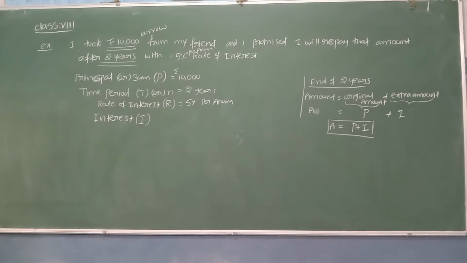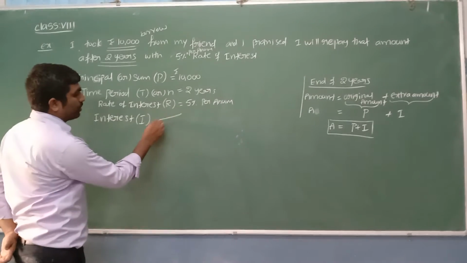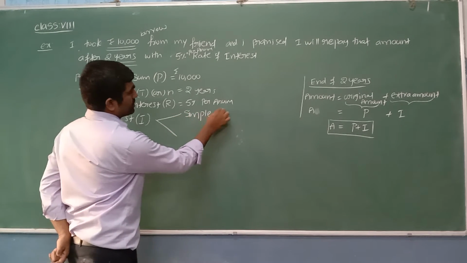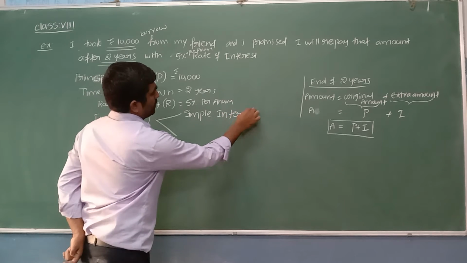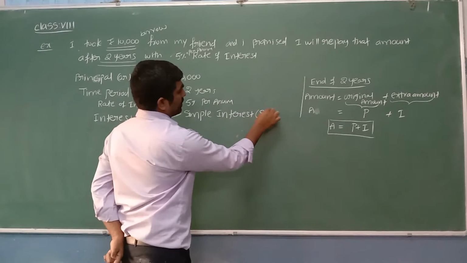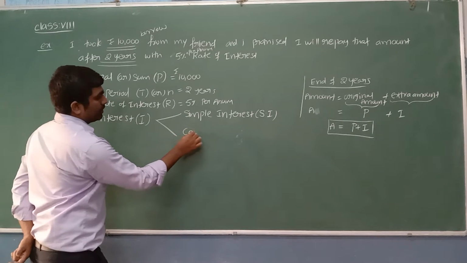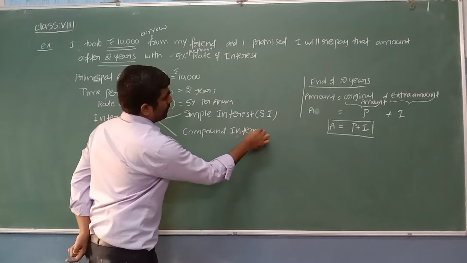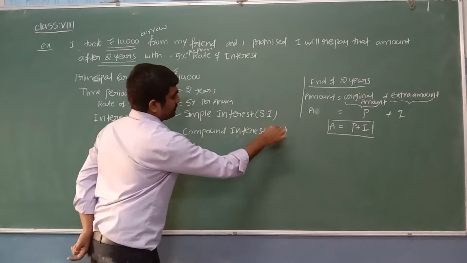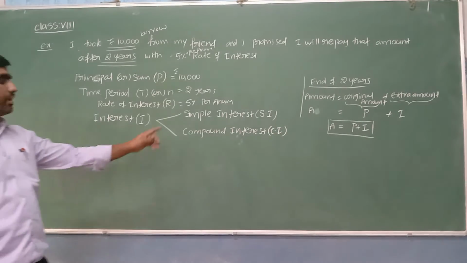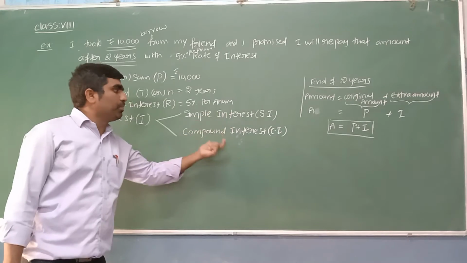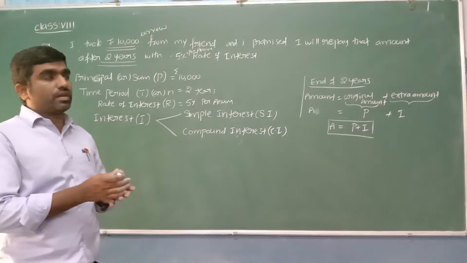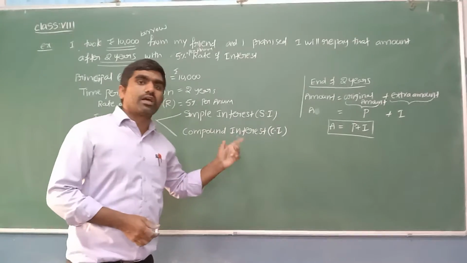Now here you can see this is the interest which we can calculate in two different ways. One is simple interest, which we can write like SI, and the other one is compound interest, which we can represent generally as CI. That extra amount we can calculate in two different ways, simple interest and compound interest. Before taking that amount as a borrow, we will decide whether I want to take that amount based on simple interest or compound interest.